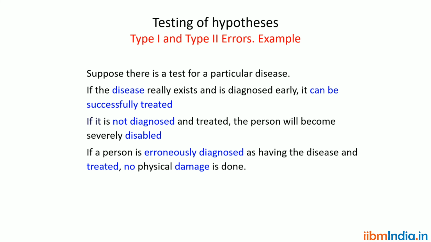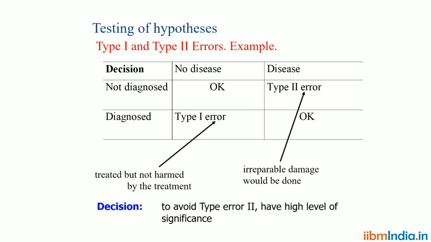Next, let me give one more example with respect to disease. For example, the person does not have any disease, does not have any fever, so he is not taking any treatment. That is a correct decision only, right? He doesn't have any fever and he is not taking any treatment. That is a correct decision. But suppose the person doesn't have any fever, yet he assumed it is COVID fever, corona fever.